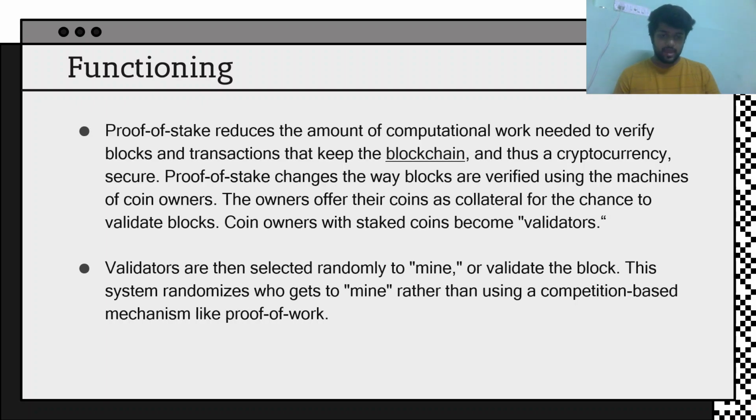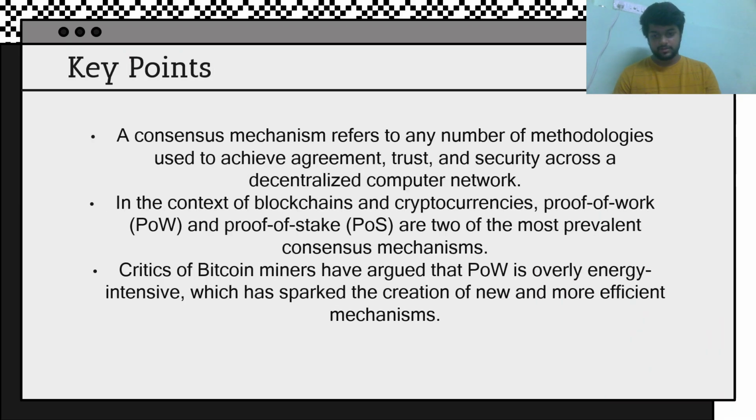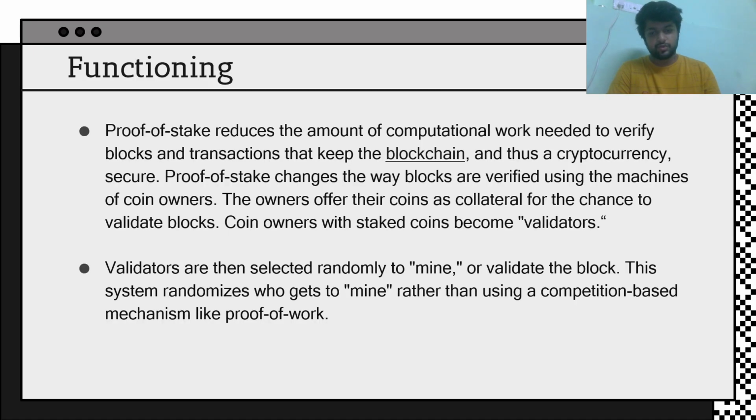So as we read earlier, critics of the Bitcoin miners have argued that proof of work is overly energy intensive, which has sparked the creation of new and more efficient mechanisms like proof of stake. In proof of stake, there are validators, a bunch of validators.